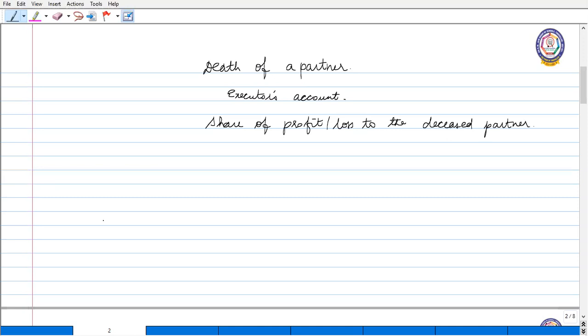Okay, we have two methods under this determination. The first one is estimation of profit on time basis, based on time. The other type of calculating is estimation of profit on turnover or sales basis. Okay, turnover or sales basis. So these are the two bases available on which we will estimate the profit share of the deceased partner. Okay, now we'll see both these with an example.